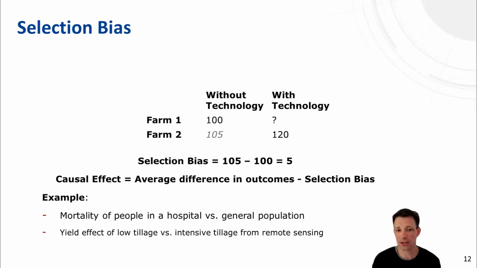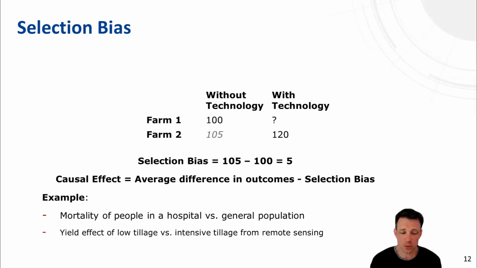Then, of course, you cannot simply compare mortality rate between people in a hospital and the general population, because you have selection bias. People in a hospital are potentially sicker than the general population. So you cannot derive a causal effect from simply calculating the difference in mortality rate between these two populations. There, it's obvious that we have selection bias, and it's something that nobody would probably do.